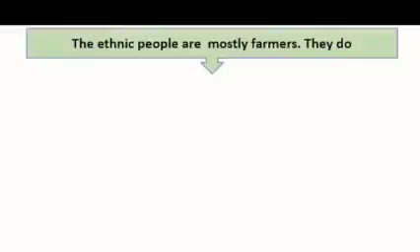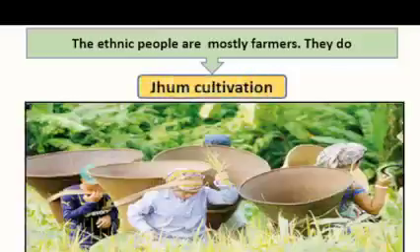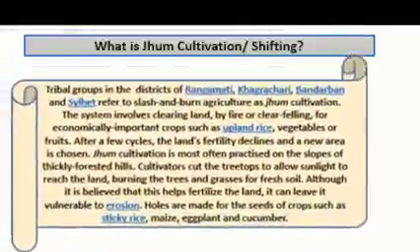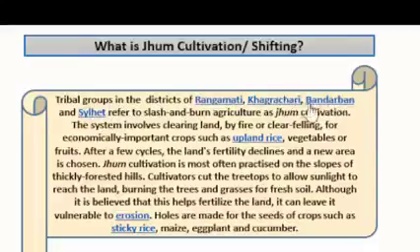They do cultivation like the common people of Bangladesh, but they do a different type of cultivation, which is known as zoom cultivation. Let's know more about this zoom cultivation, which is also known as shifting. So you can see that tribal groups in the districts of Rangamati, Khagrachuri, Bandarban and Sylhet refer to slash and burn agriculture as zoom cultivation.